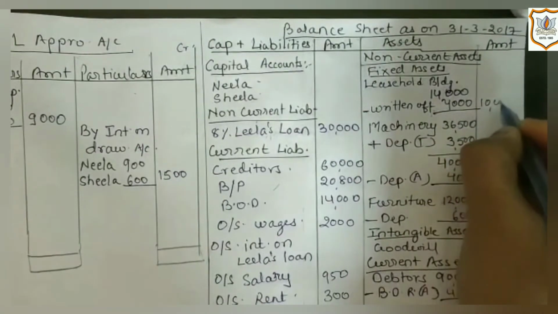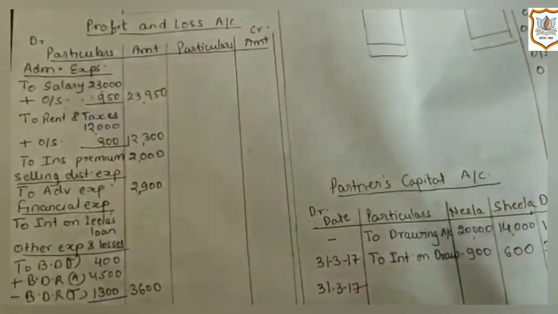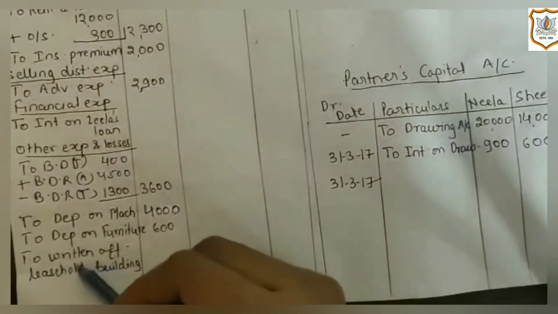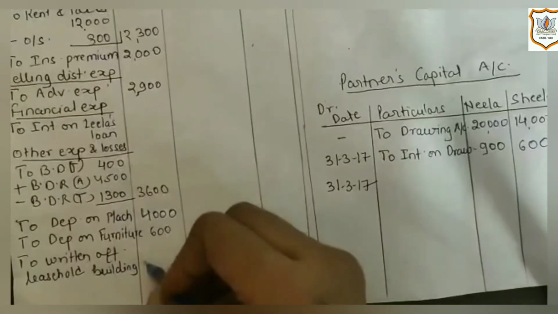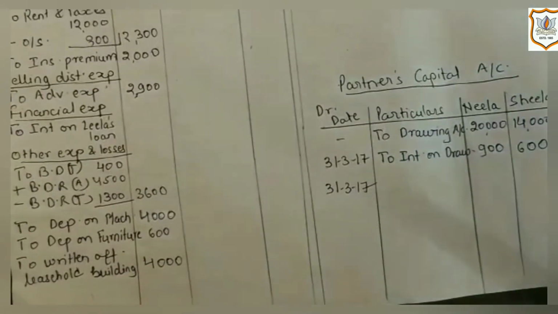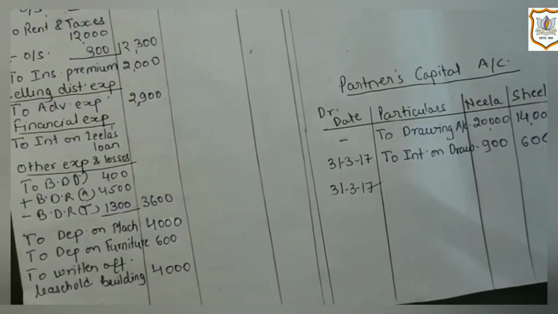In outer column we will get 10,000. Second effect of it would be on debit side of profit and loss account to written off leasehold building, 4,000. It will have same effect as we give for depreciation.